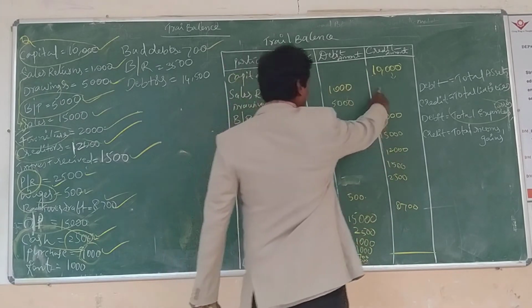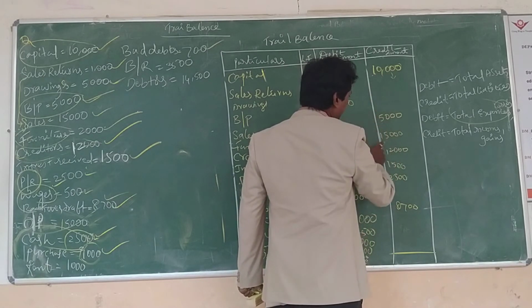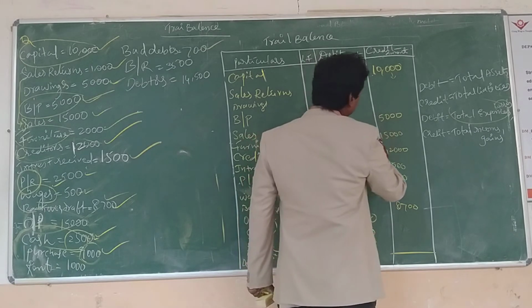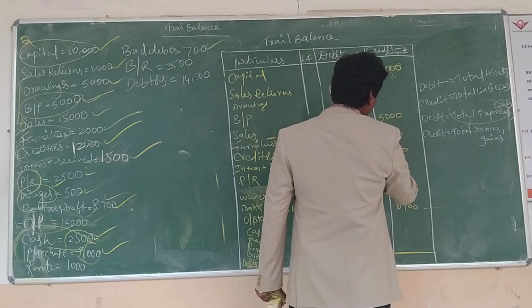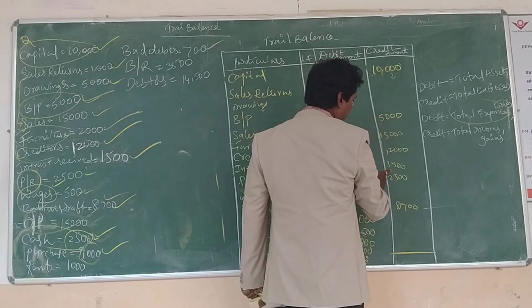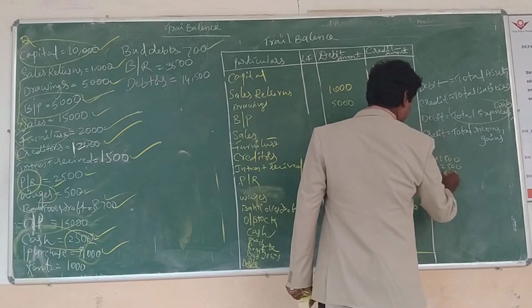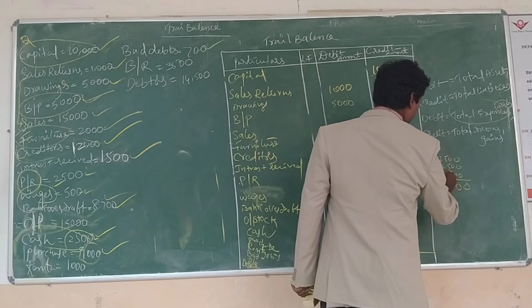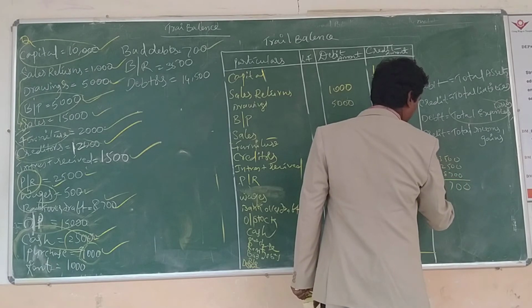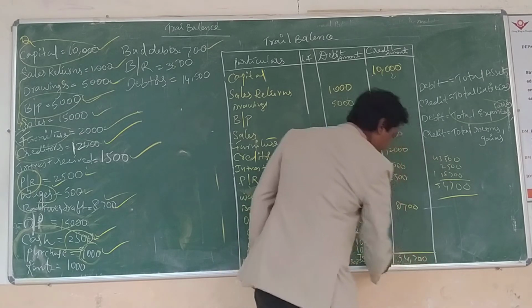Credit side: 10,000, 15,000, 43,500, and 2,500, and 8,700, giving 54,700. So this is the credit balance.